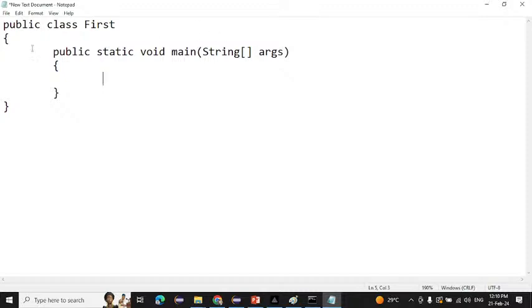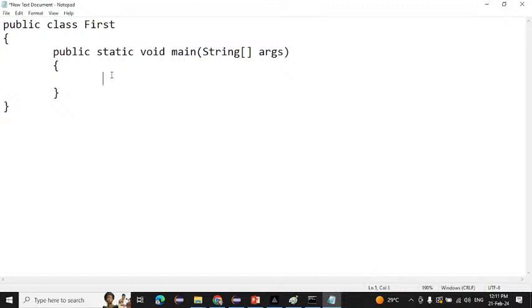See, same like that. After the class we have given curly braces, from here our class is starting and here our class is ending. Same like that, after the method we write curly braces open and curly braces close. From here our method is starting, and here our method closes. Entry and exit. This is the entry for our method, and this is the exit for our method. This is the entry for our class, and this is the exit for our class.